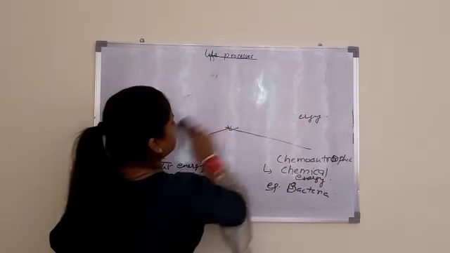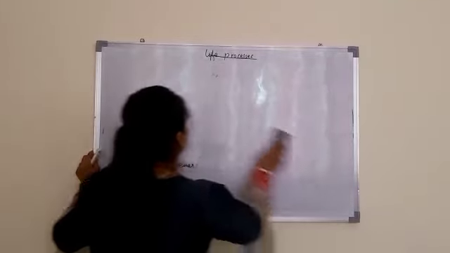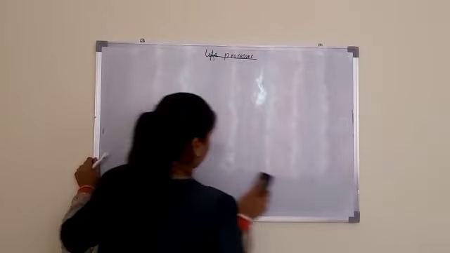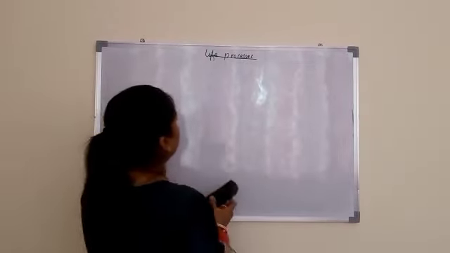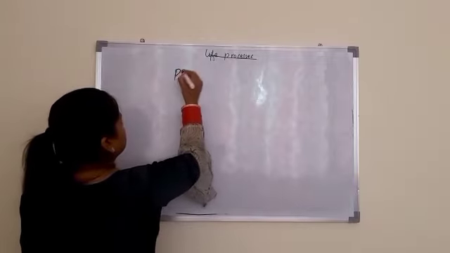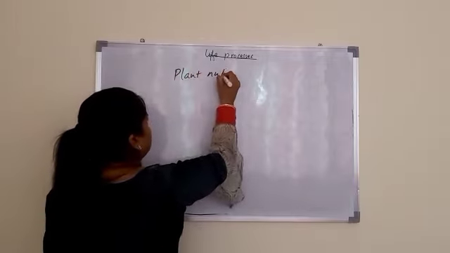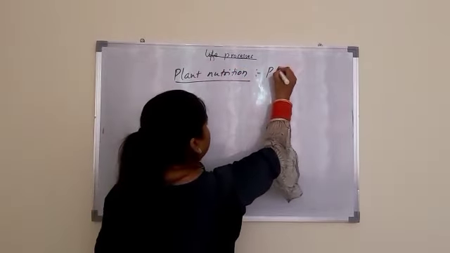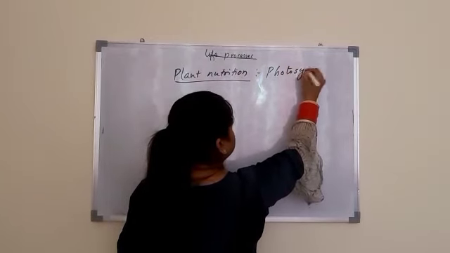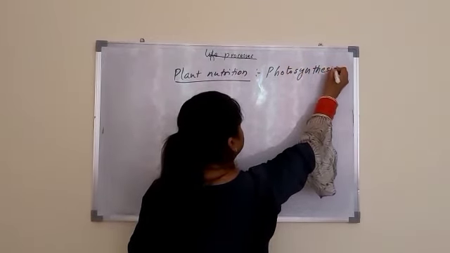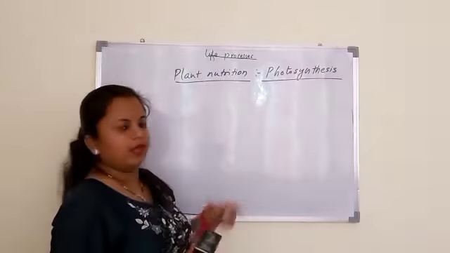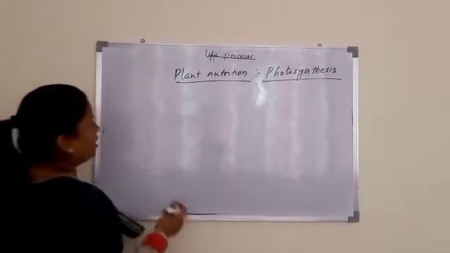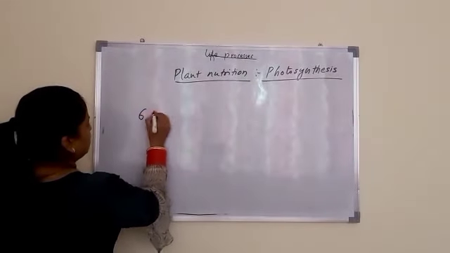Now we will discuss plant nutrition. And I think in your earlier classes you studied the process of photosynthesis. So plant nutrition, that means a plant obtains its nutrition by the process of photosynthesis. And what photosynthesis is? It is a complex process by which a plant obtains its nutrition.